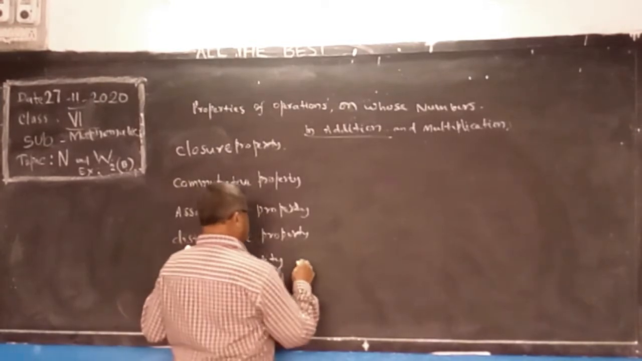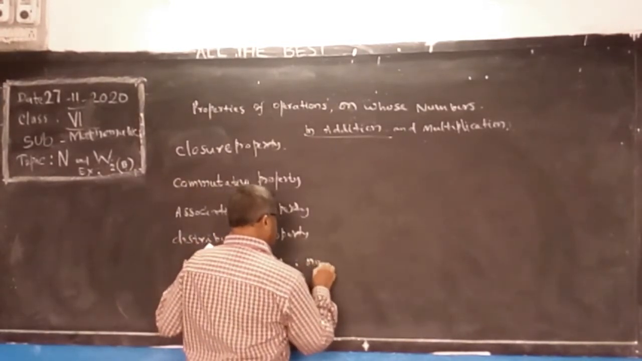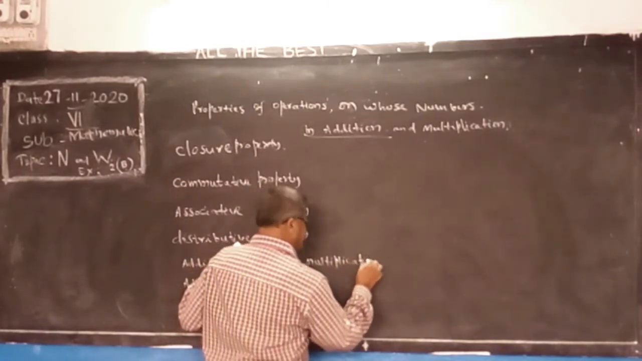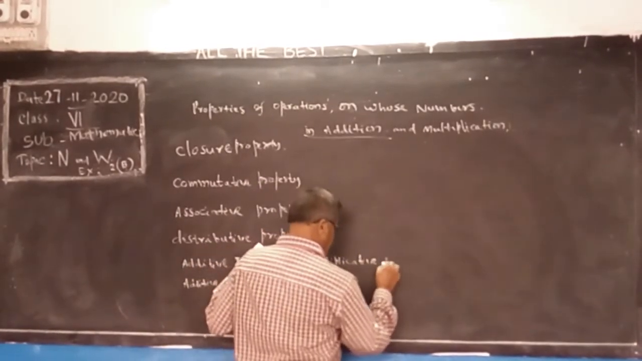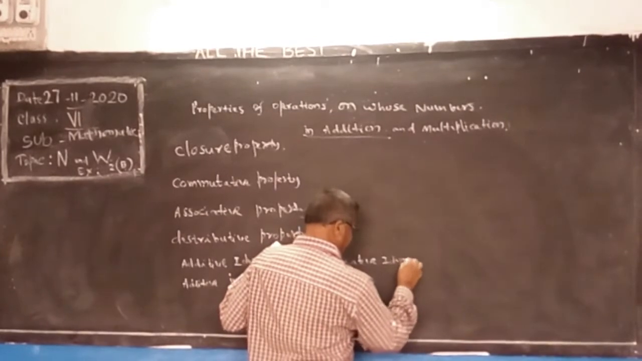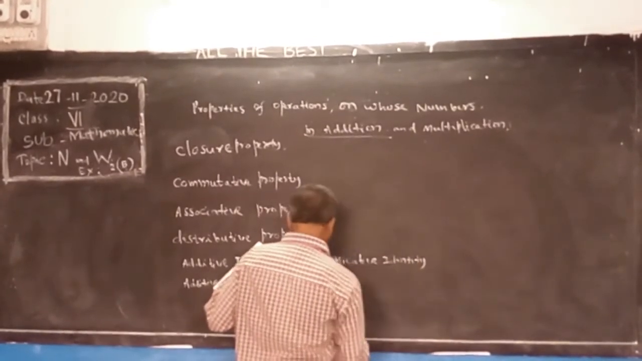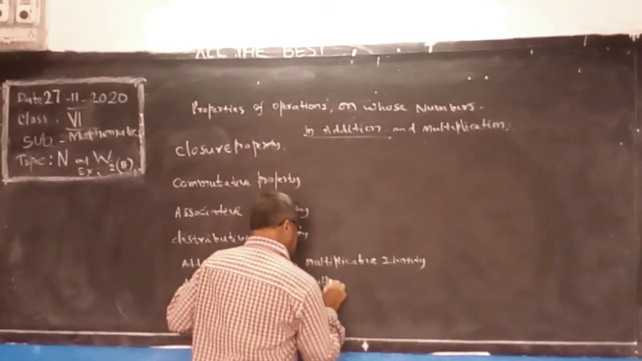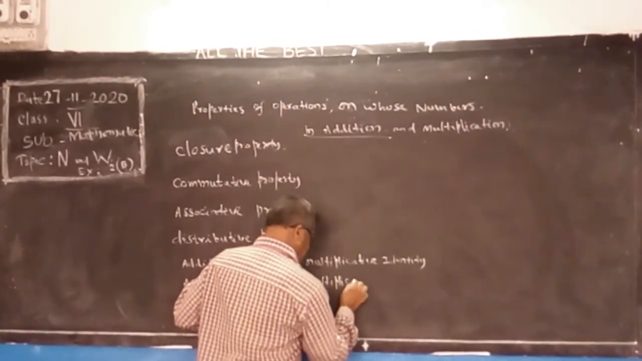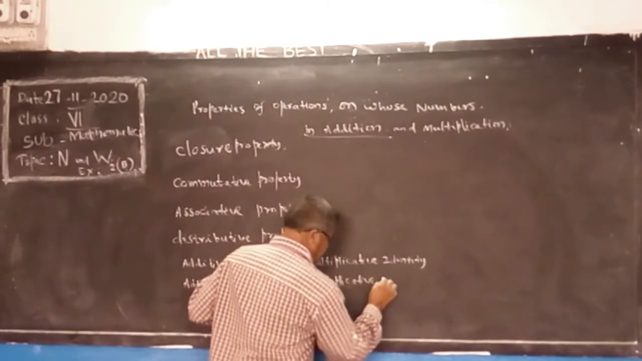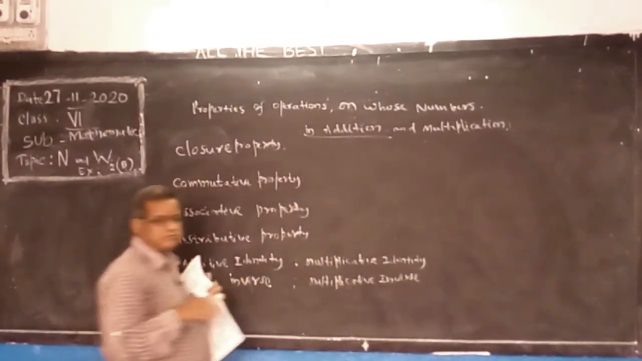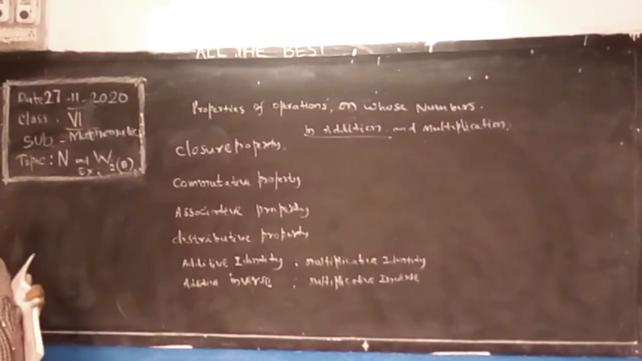We have additive and multiplicative identity also, and multiplicative inverse. These are the properties.